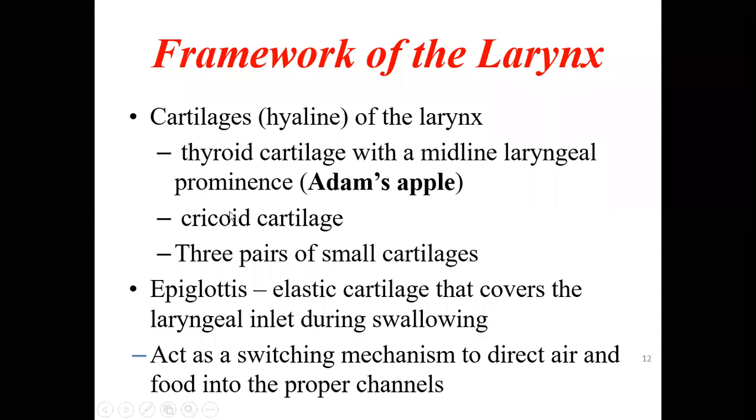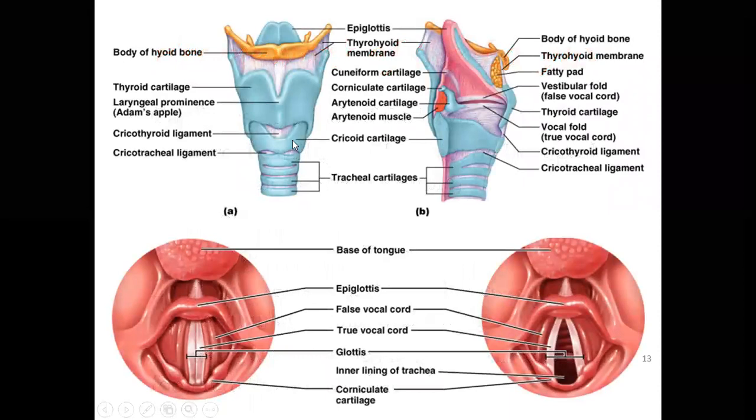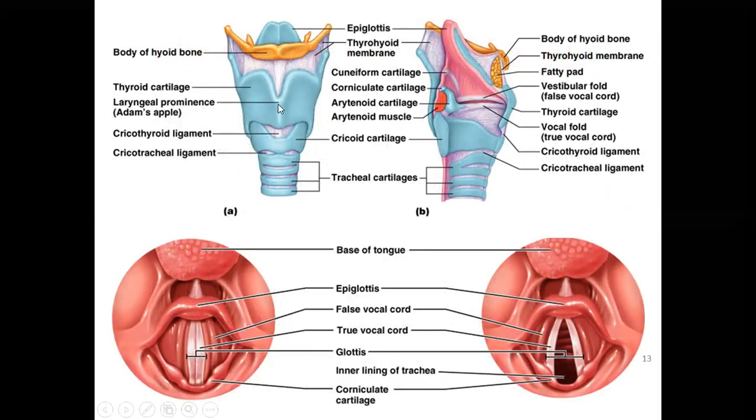Then we also have the cricoid cartilage, just below it. This is the thyroid cartilage, and below that this is the cricoid cartilage. This is the side view of the same. This is the thyroid cartilage, and this is the cricoid cartilage.